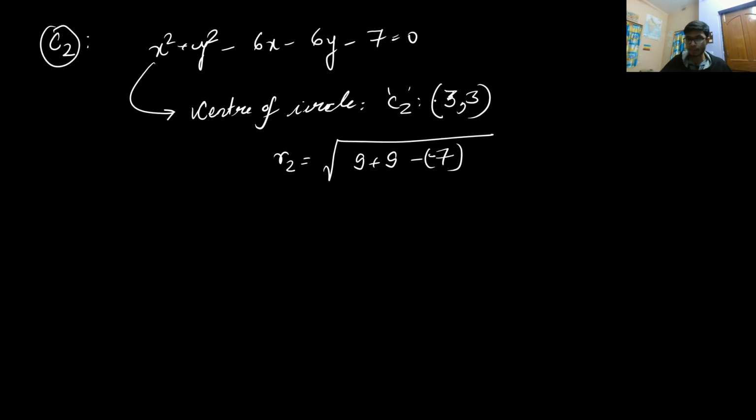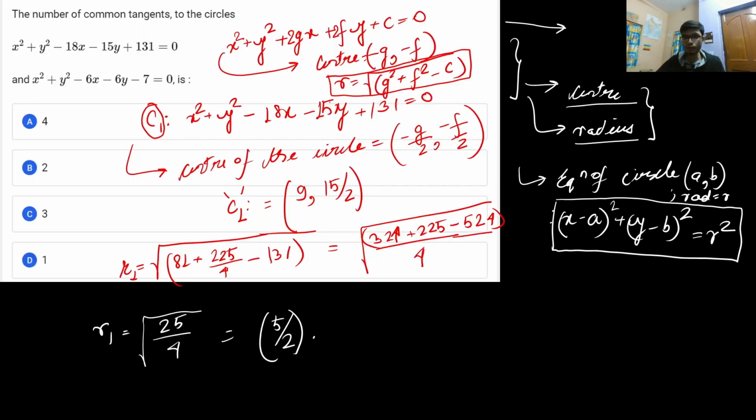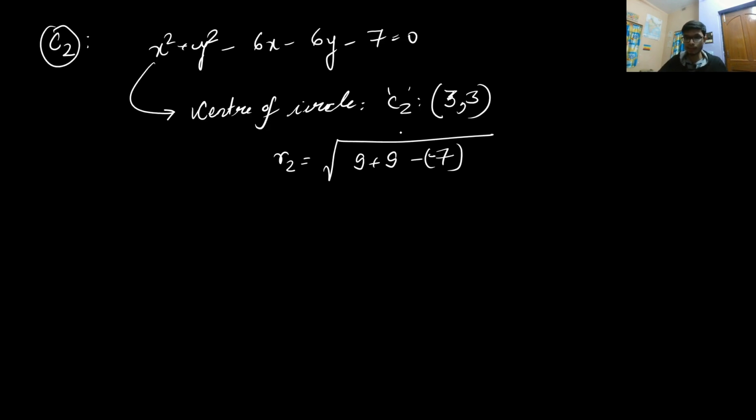Okay, minus of minus 7, because the constant part we basically assume the constant plus c, so that means this will become equal to minus of minus 7, and this will be equal to 18 plus 7, which is equal to 25. So the value root 25 is equal to 5 units. So from these particular values, I got two important things: the center coordinate of the first circle and the center coordinate of the second circle, as well as the radius of the first circle and the second circle. Now, what are the different possibilities that can arise?